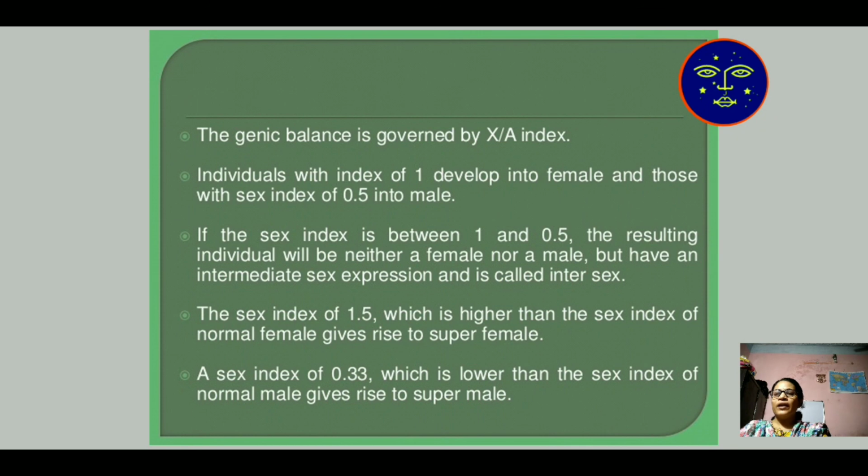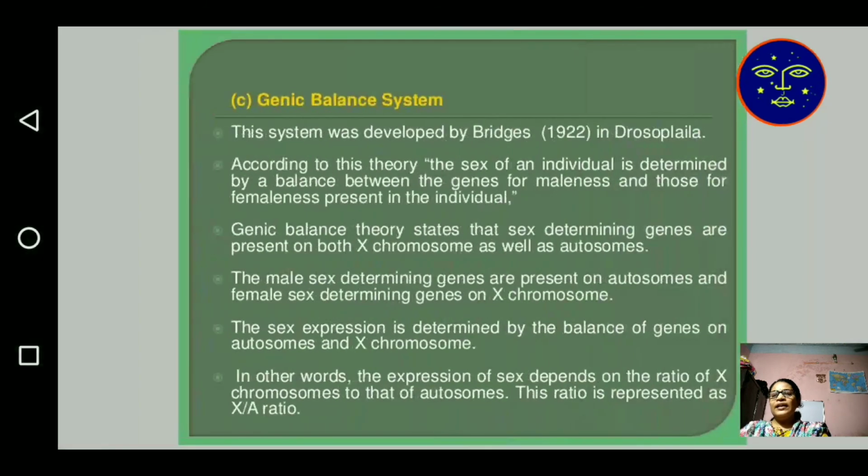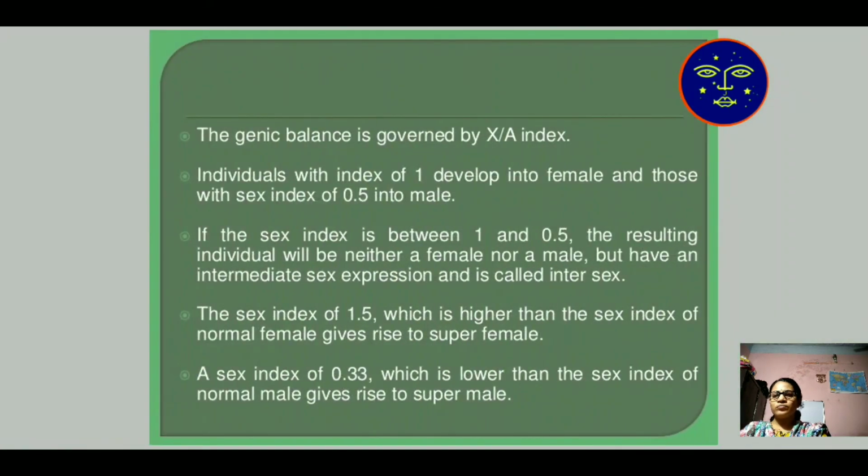The genic balance theory is governed by the X by A ratio, where A means autosomes and X is the sex chromosome. Individuals with an index of 1 are female, an index of 0.5 is male, and 0.33 is super male.